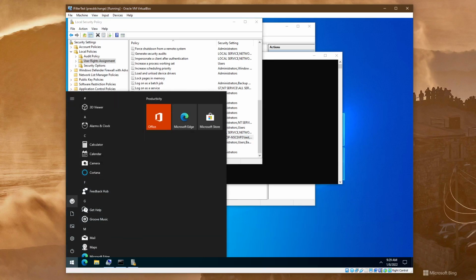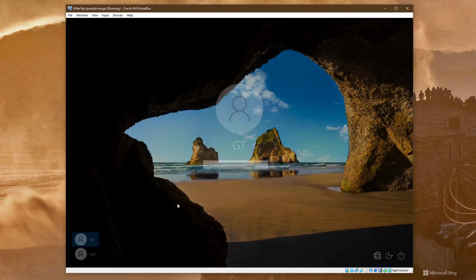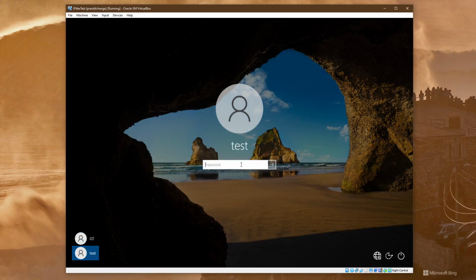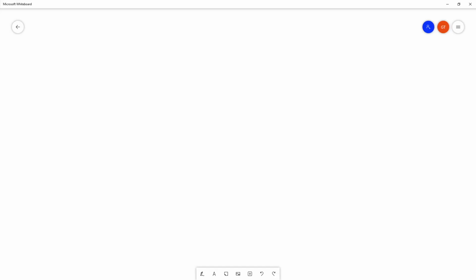So I will log off and log on as this new user to show you how it looks. Test and then a password, and now we have to wait a bit for the profile to be set up. In the meantime, I will try to explain the whole idea behind the token, permissions and the role within the system.